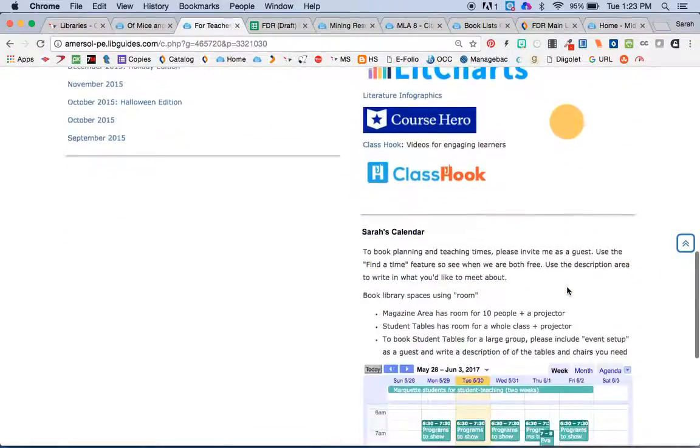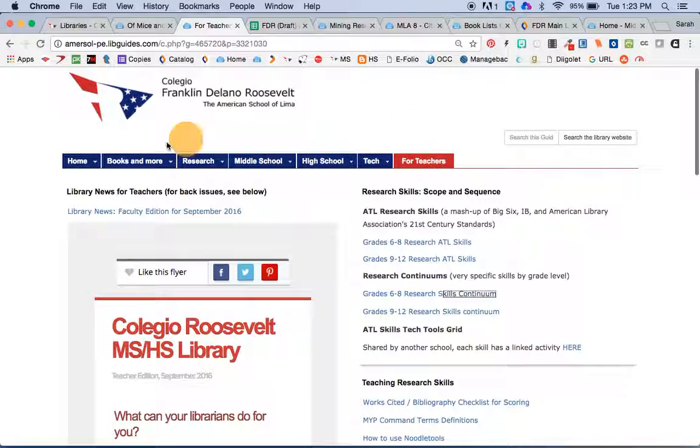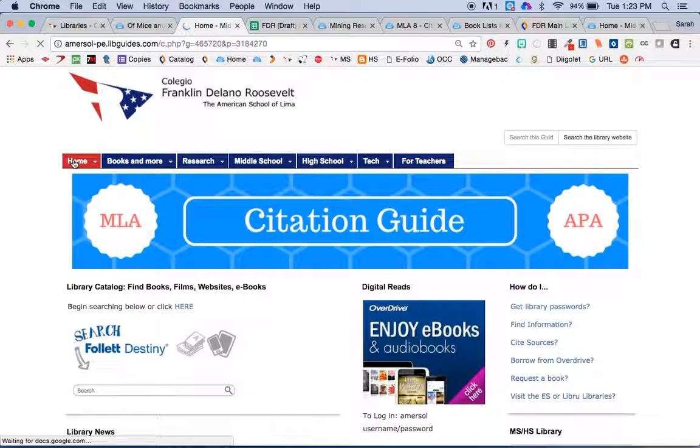Other general resources here. Here's something about the calendar. That just reminds me that anytime you want to work with me or do some planning together, I would love to meet. Just invite me to a time using email, or you can go to your Google Calendar and send me an invitation that way as well.